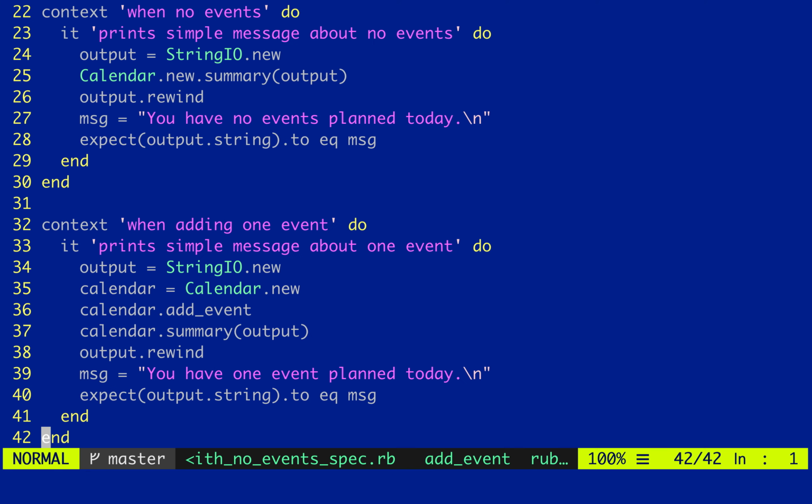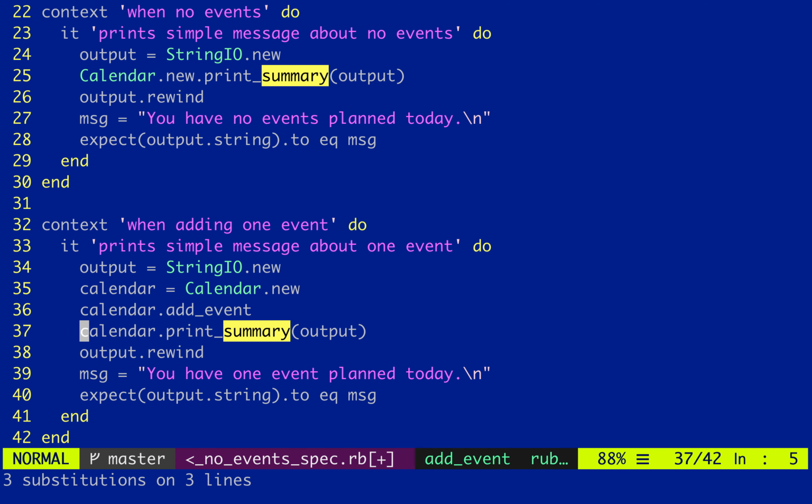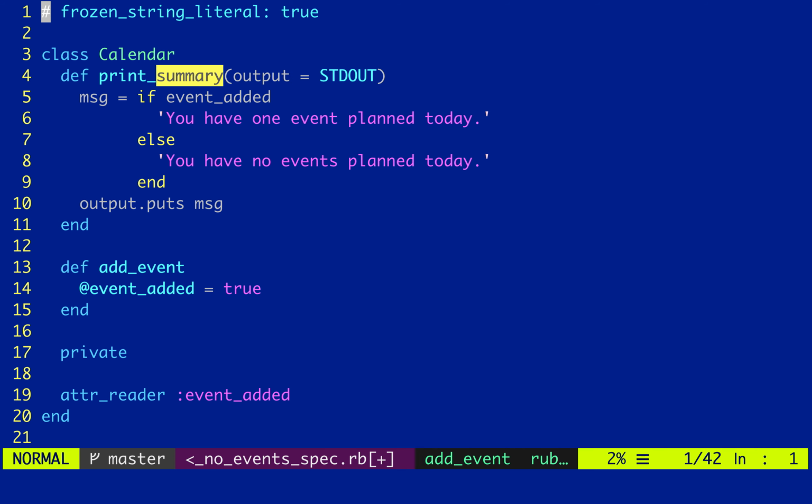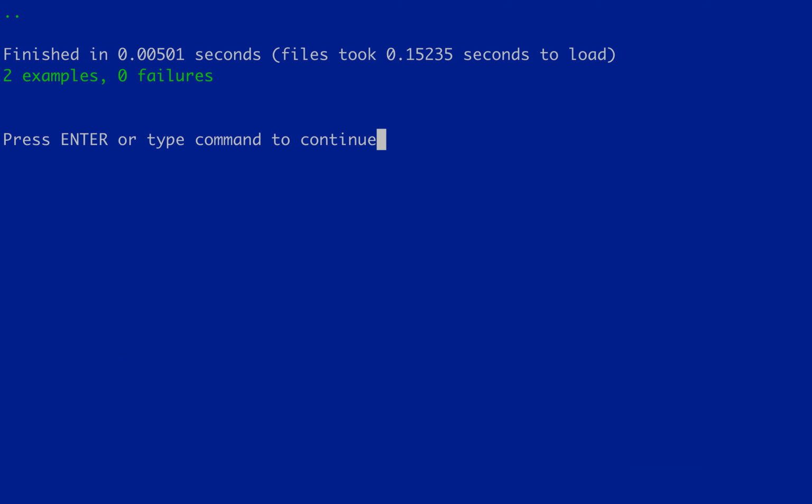So what I'm going to do is rename this method to be print summary. Instead of naming the method after what is returned, I'm naming it after what it's doing, and that's because it's a command rather than a query. Okay, so I'll rename the method. Let's rerun the tests. Nice.